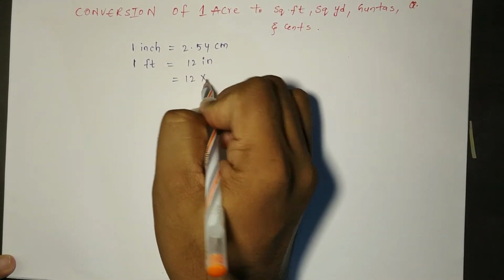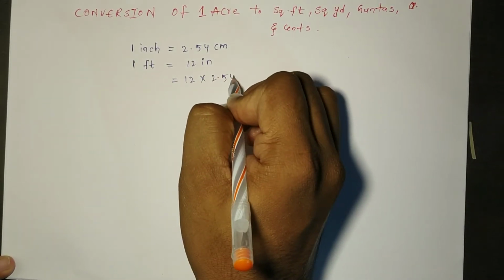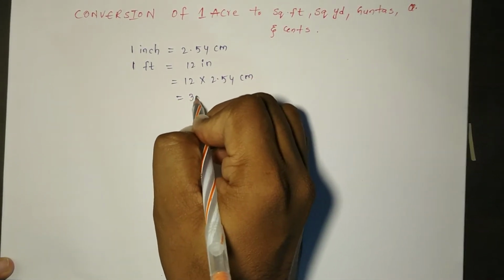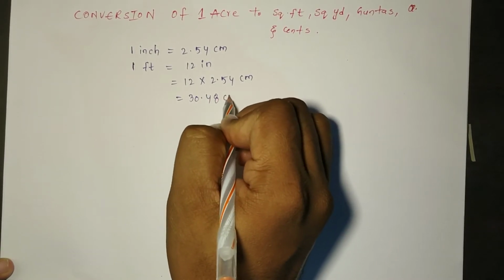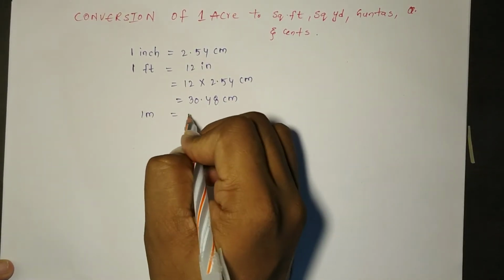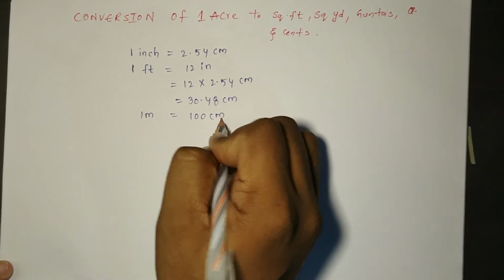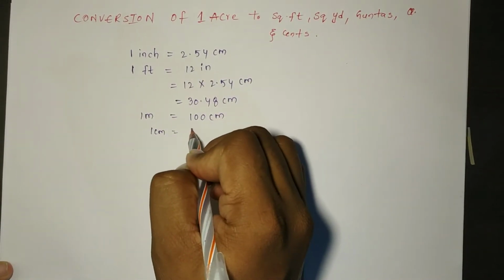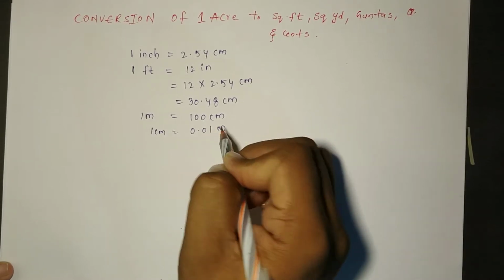So 12 into 2.54 centimeters, we will get 30.48 centimeters. We know that 1 meter is equal to 100 centimeters and 1 centimeter is equal to 0.01 meter.